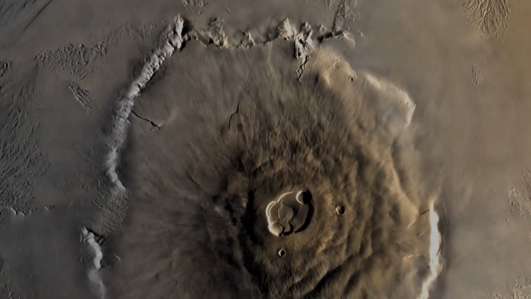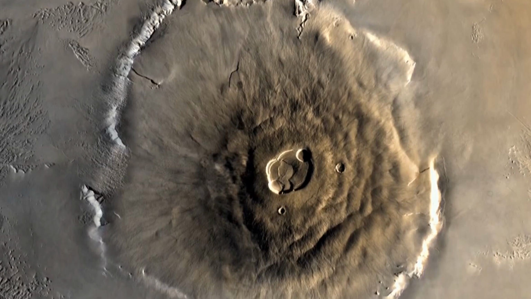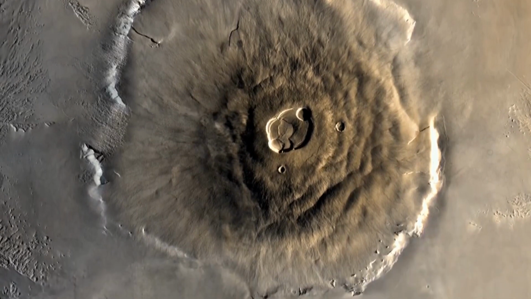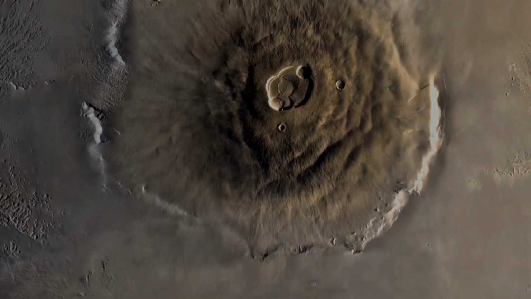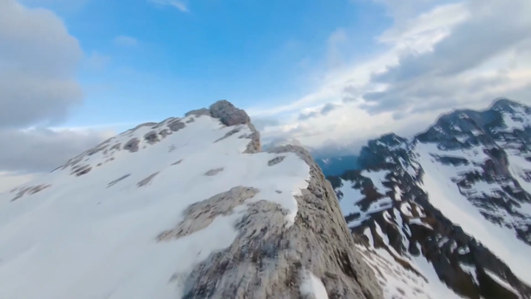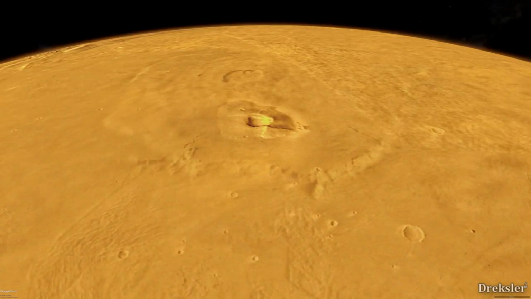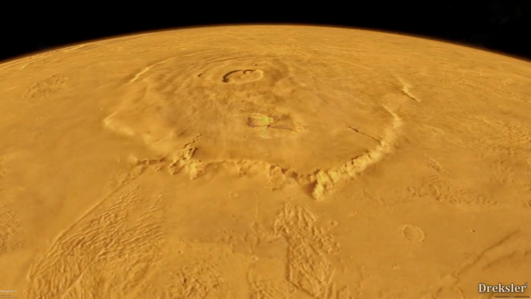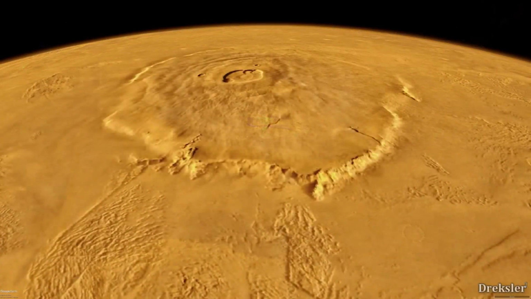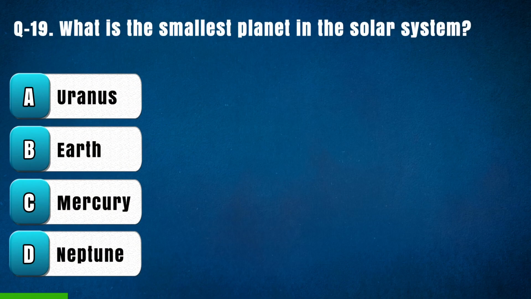It is a shield volcano that is over 25 kilometers tall, more than 3 times the height of Mount Everest. Olympus Mons is also one of the largest volcanoes in the solar system, with a base that is over 600 kilometers wide.